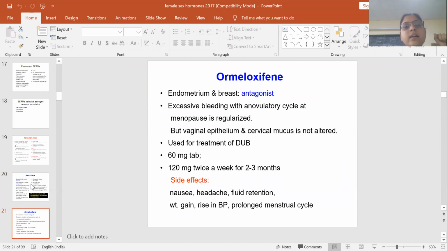Ormeloxifene is an antagonist at breast and endometrium. Again, it is protective against endometrial cancer and breast cancer. Excessive bleeding with anovulatory cycle at menopause is regularized. Side effects are nausea, headache, fluid retention.